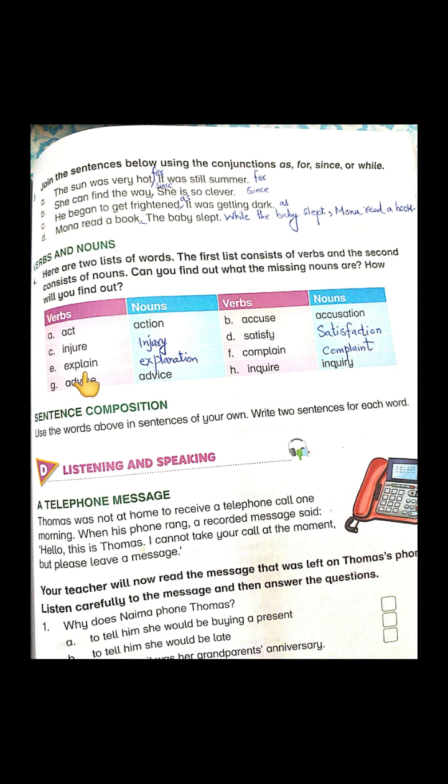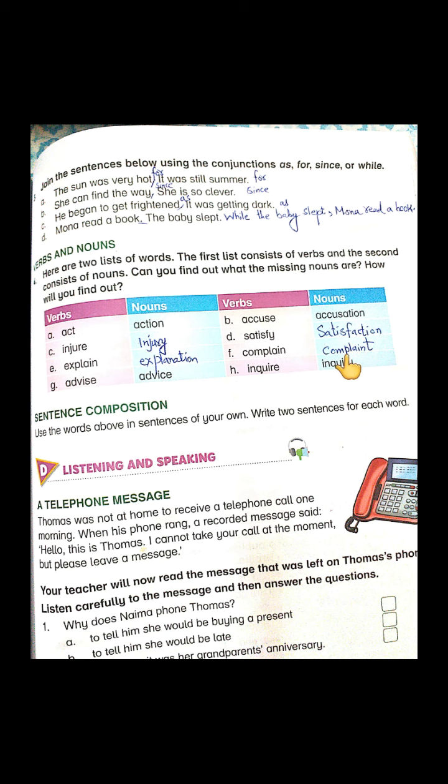E is explain and the noun is explanation. F, the verb is complain and the noun is complaint. G, the verb is advise and the noun is advice. H, and last, the verb is inquire and the noun is inquiry.